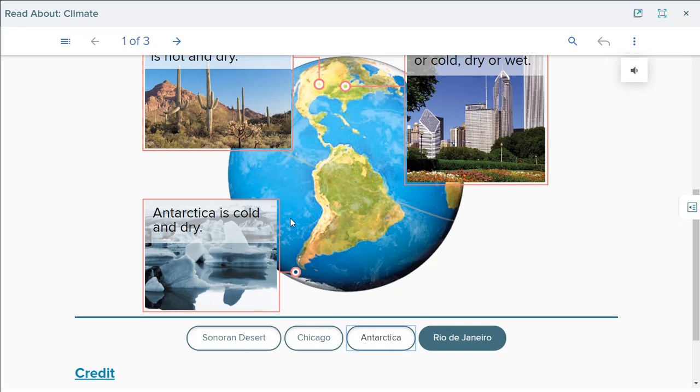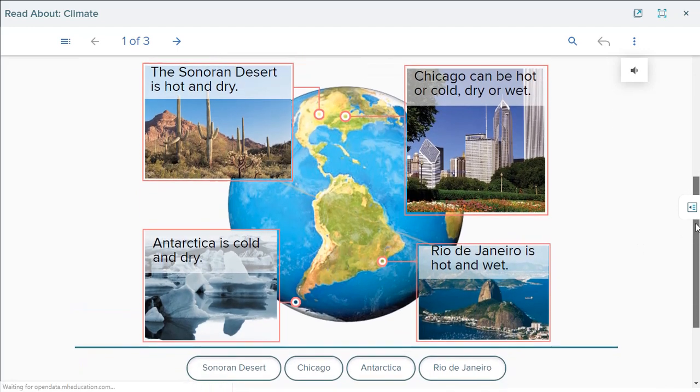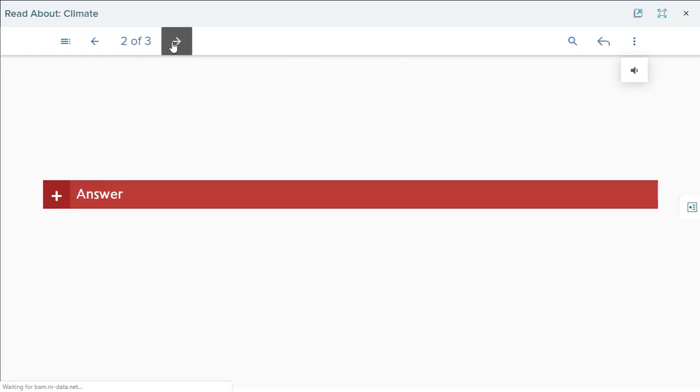Antarctica is cold and dry, so it is always cold and dry. As you see here, it's frozen. Rio de Janeiro is hot and wet. Okay, so the climate differs from one place to another. It also differs from one time to another. As you know, we have four different seasons, so the climate may be different from one season to the other.